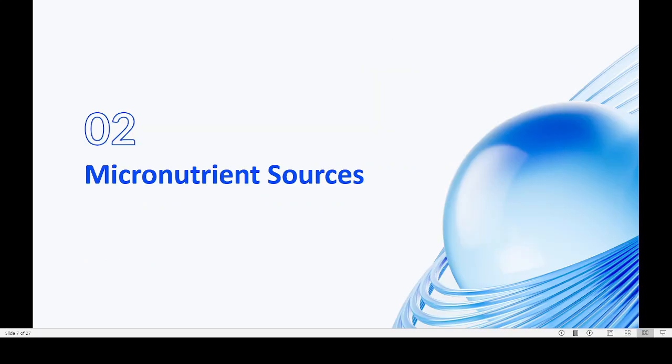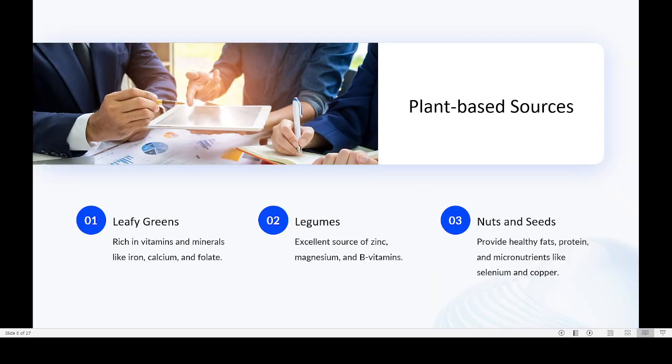Then, coming to the sources of micronutrients, we have two different types of sources. One is plant-based sources, micronutrients that we obtain from plants. For example, leafy greens are rich in vitamins and minerals like iron, calcium, and folate. For example, spinach and cheera are all rich in iron, calcium, and folic acid or folate. Then legumes, in Malayalam we call payaru, kadala, parippu. All these are legumes, and they are an excellent source of zinc, magnesium, as well as B complex vitamins. That is the second source.